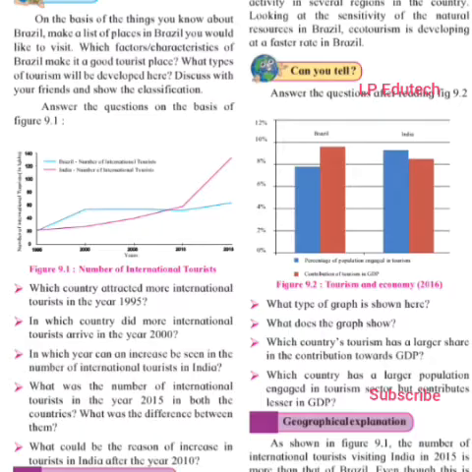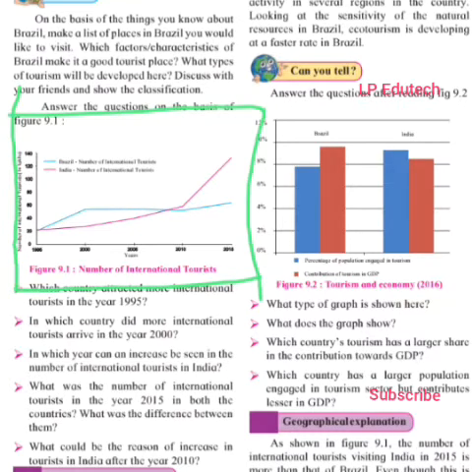So here in the lesson, first we have the graph of the number of international tourists visiting India and Brazil. We need to observe this graph and give the answers. The graph is always interesting to study. It gives us a very detailed idea. It is one of the methods of study. Figure 9.1 here. Now which country attracted more international tourists in the year 1995?